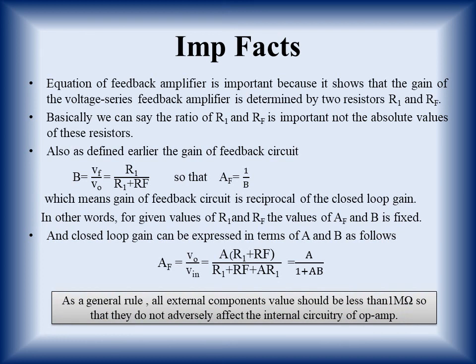Now one thing should be remembered here: as a general rule, all external component values should be less than 1 mega ohm, so that they do not adversely affect the internal circuitry of an op-amp. So this is one of the restrictions imposed for an op-amp. Generally the external component value should not be more than 1 mega ohm. It should be less than 1 mega ohm.